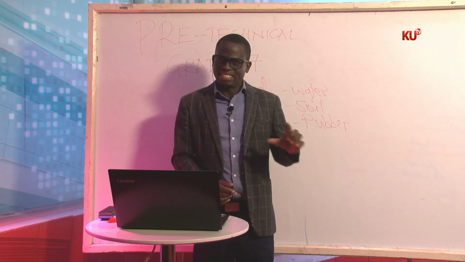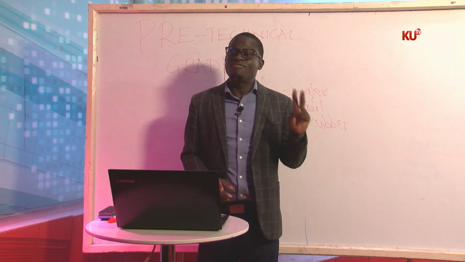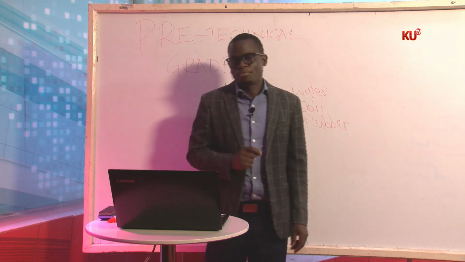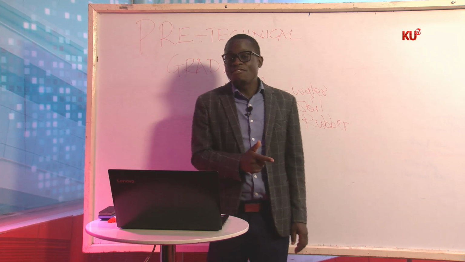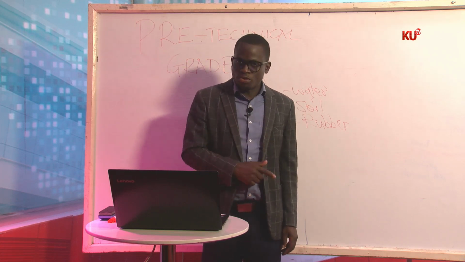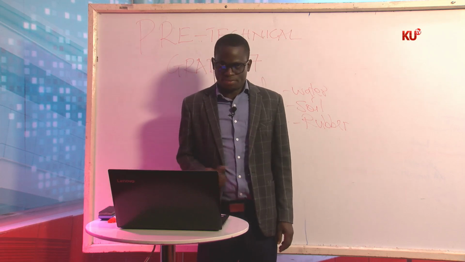We have talked about metallic materials, children. We have said metallic materials are divided into two: ferrous and non-ferrous. And we have said the ferrous materials have what? They have iron in them. The non-ferrous materials do not have iron.